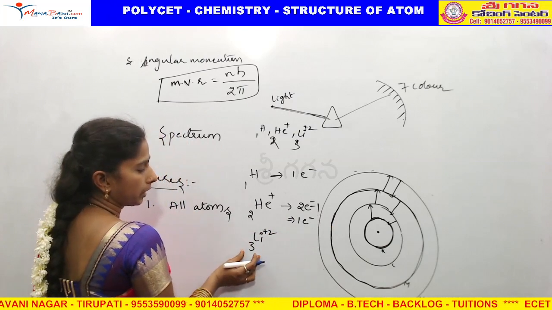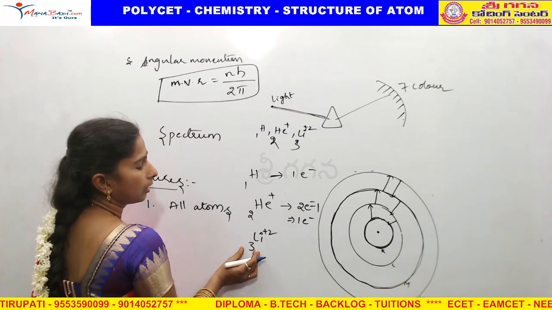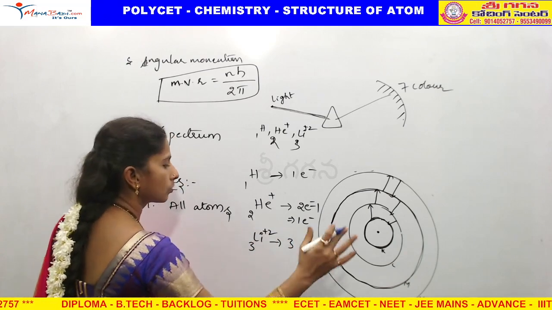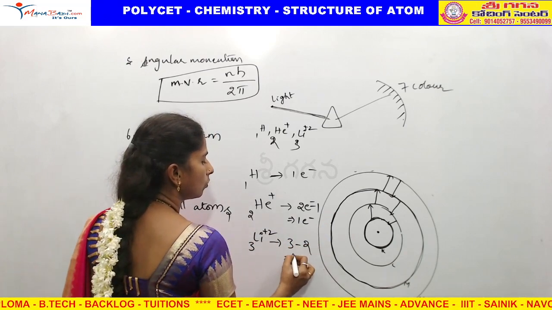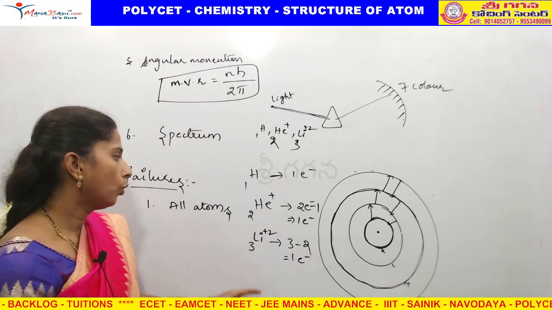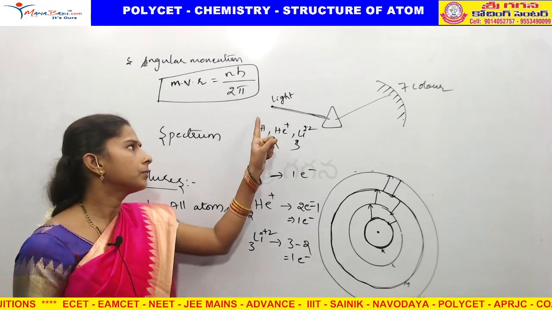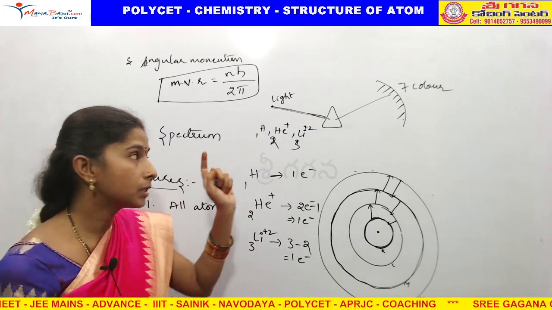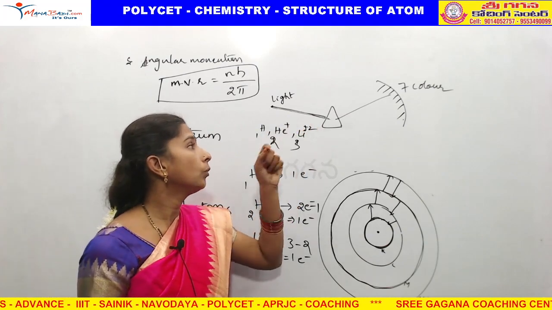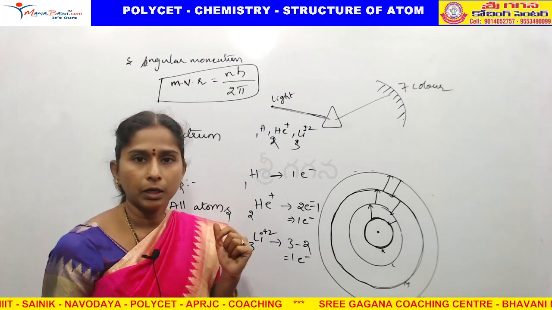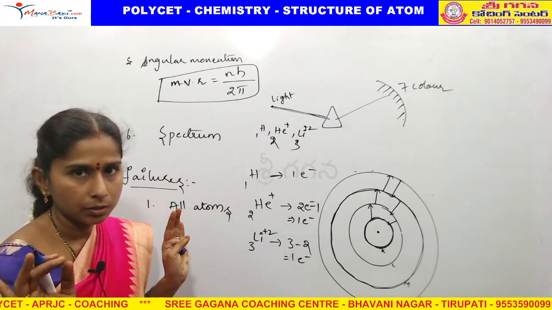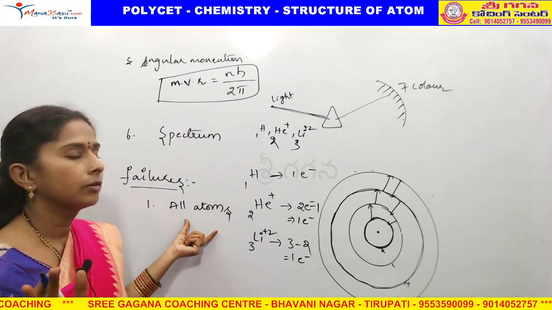Lithium atomic number is 3, so 3 electrons, and 2 electrons already lost, so 1 electron. So he has taken atoms containing only 1 electron. He explained the spectrum for single-electron atoms, but he couldn't explain the spectrum for all atoms. That is his failure.